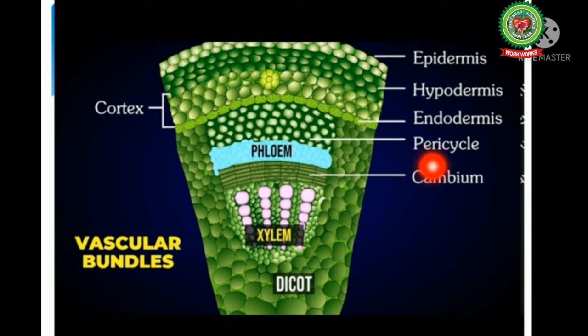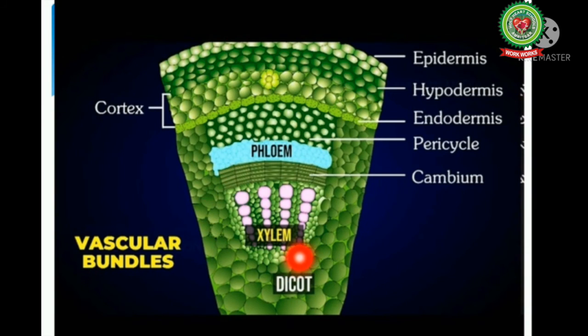Then is pericycle. It follows the endodermis and constitutes the outer boundary of primary vascular bundle. In roots, it usually forms a complete ring of cells whose continuity is sometimes interrupted.